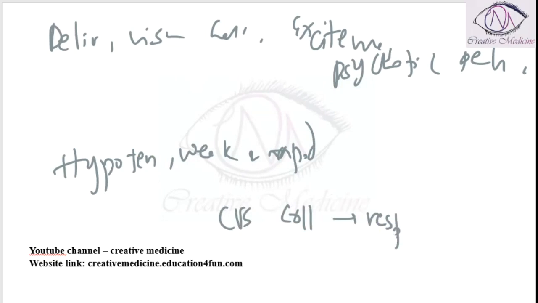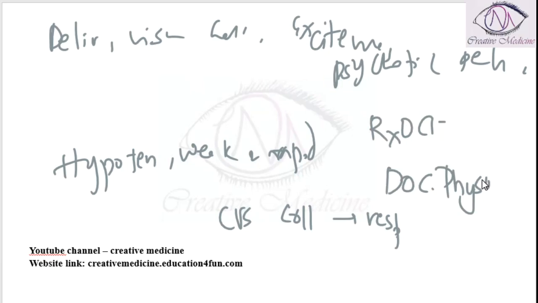So the treatment of choice for this atropine poisoning is to give something which will block the atropine effect. The drug of choice is physostigmine. This physostigmine is given in a dosage of 1 to 3 milligrams subcutaneously or intravenously.